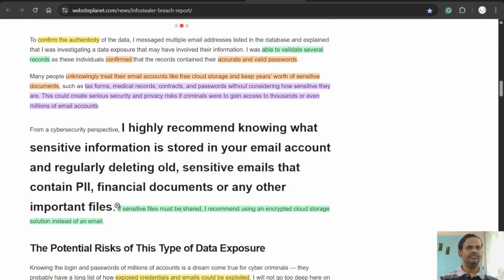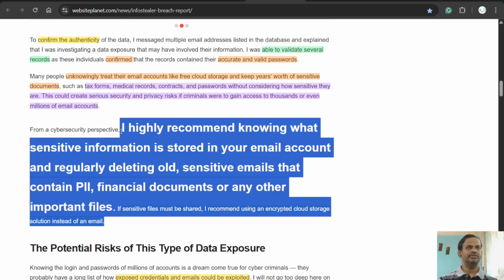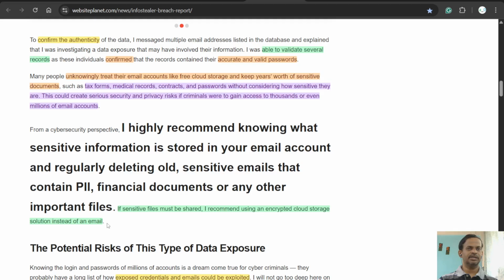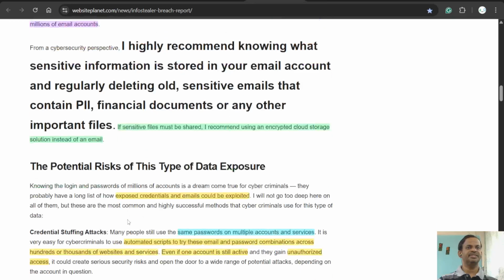If sensitive files must be shared, he recommends using an encrypted cloud storage solution instead of email. So we should take note of this and try to clear our email storage and use it efficiently.